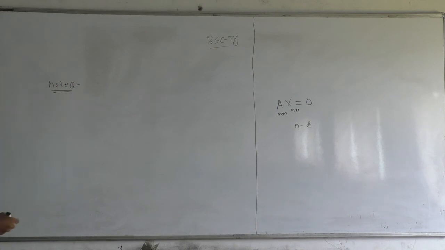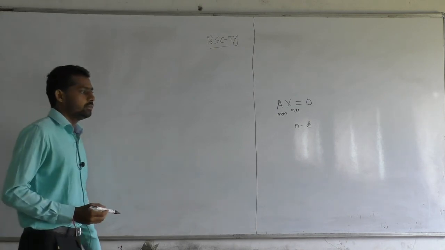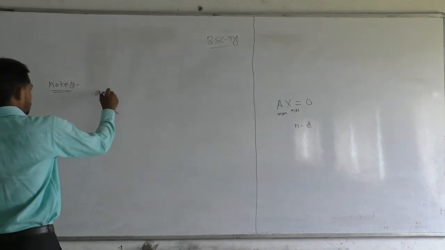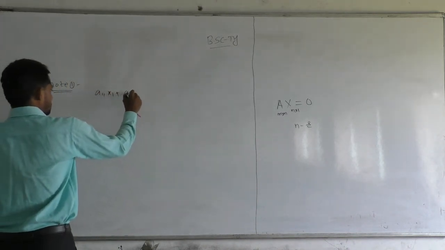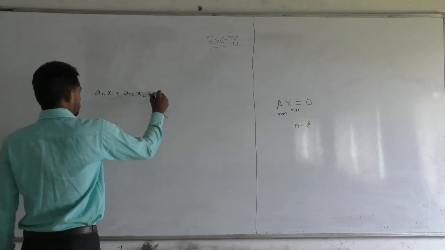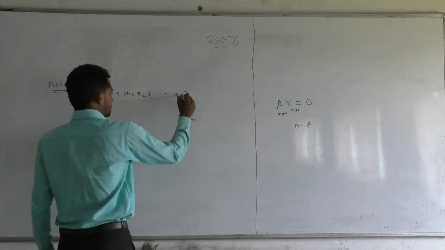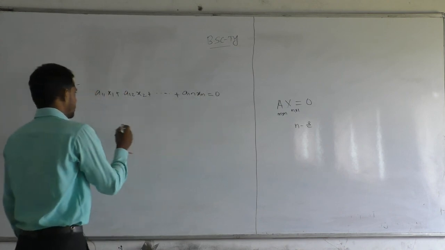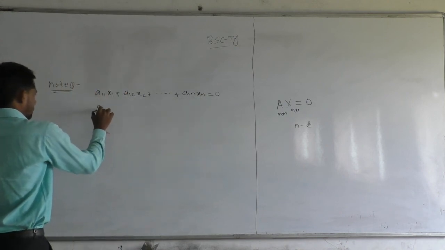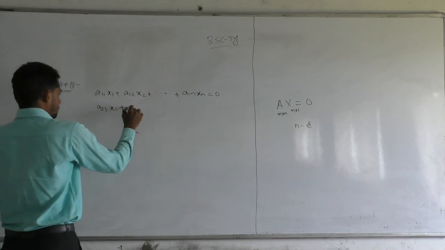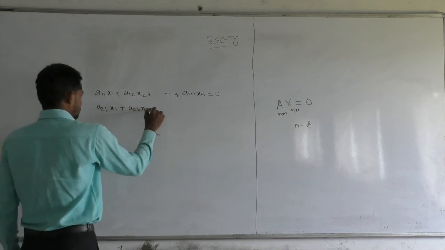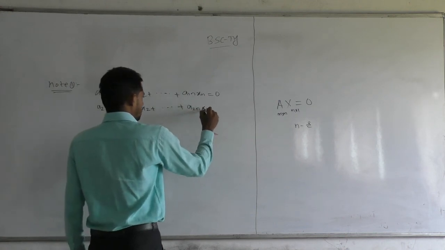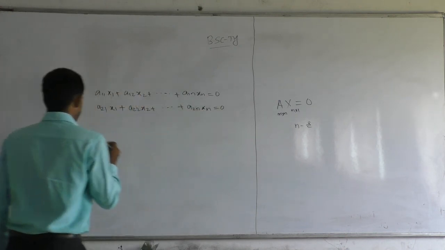1, if we have a system of m linear equations in n unknowns, a11 x1 plus a12 x2 dot dot dot plus a1n xn is equal to 0. This is the first equation. Then a21 x1 plus a22 x2 dot dot dot plus a2n xn is equal to 0.